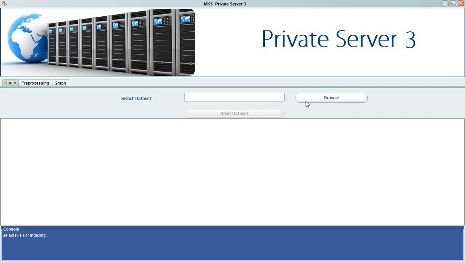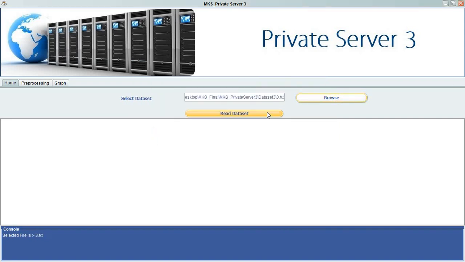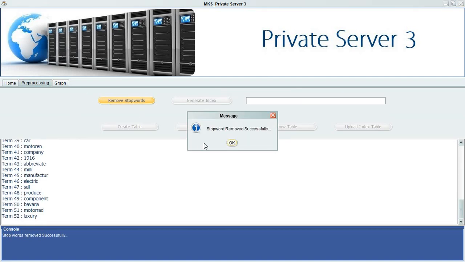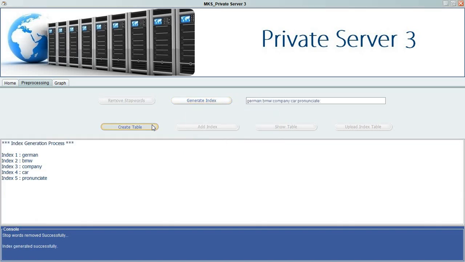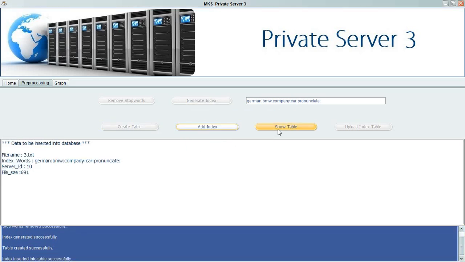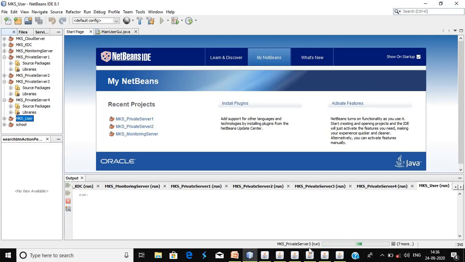This is private server 3, where the same process is performed. The same process is performed here. Now next is private server 4.